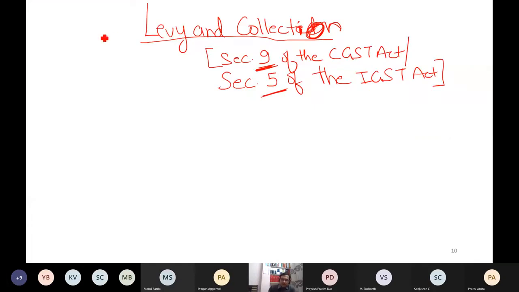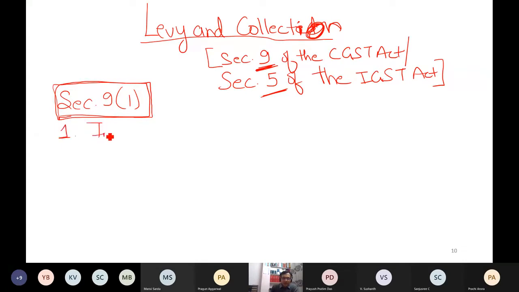So what I have done in 9.1. So if you remember what I have done in 9.1. If I do not write the act, by default you have to assume that this act is CGST. If I only write any section, by default you have to assume that I am talking about only CGST act. Now what was there in 9.1? First point within 9.1. Have you noticed those points?